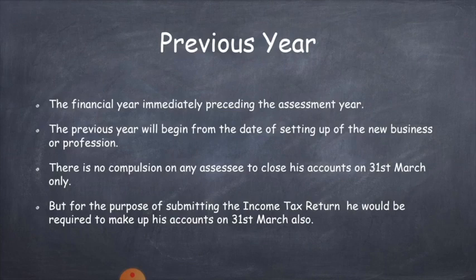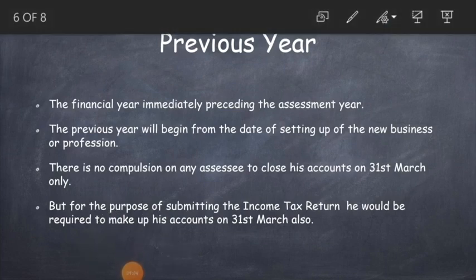So, their financial year will be from 1st October 2019 to 31st March 2020. That is the period of 6 months will be the first financial year for them. But from next year onwards, the previous year or financial year will be of 12 months.